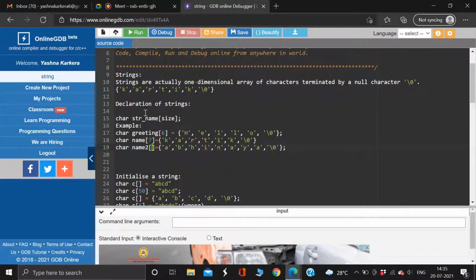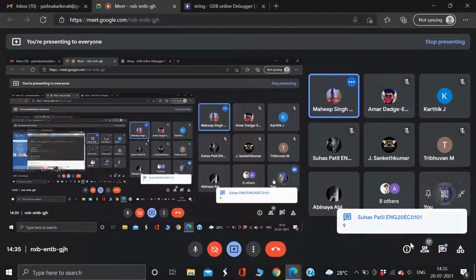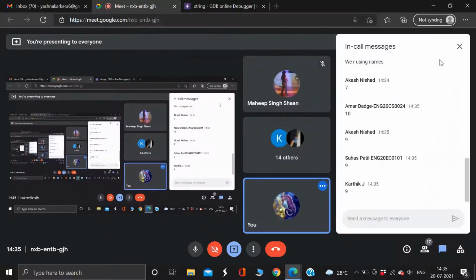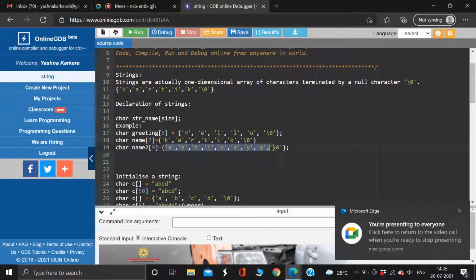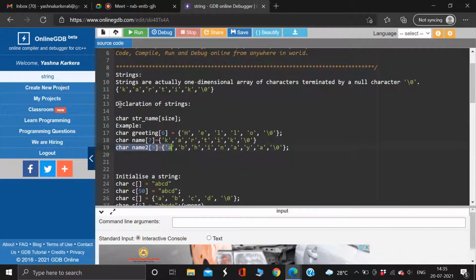Anyone? Akash says 9. Okay. And Amar says 10. Amar, why 10? It's 9, right? Count it. Okay? So this is clear. I guess this part is clear to you all.